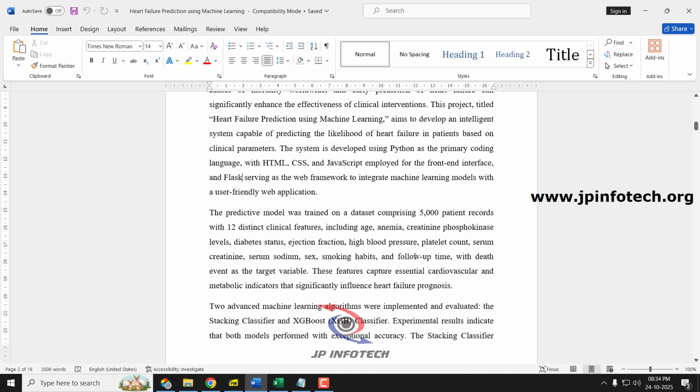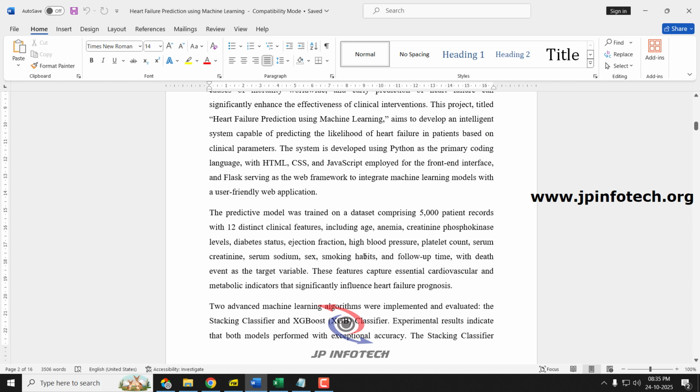In the dataset part, we have used 5,000 patient records with 12 distinct clinical features which include age, anemia, creatinine levels, diabetes status, ejection fraction level, high blood pressure, platelet count, serum sodium, sex, smoking habits, and follow-up time, with the death event as the target variable.